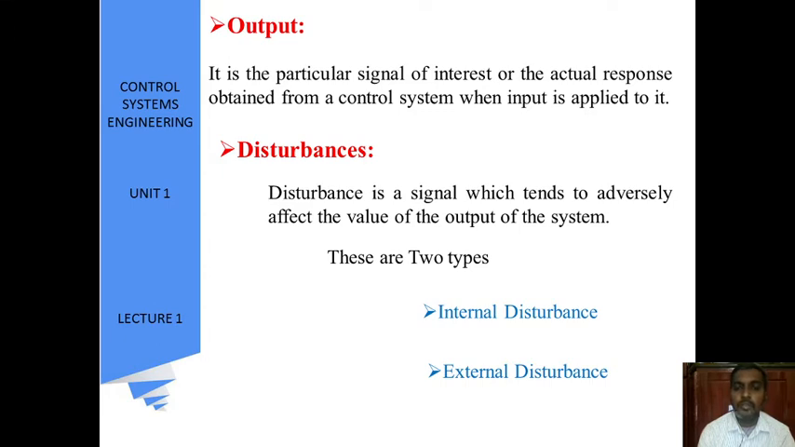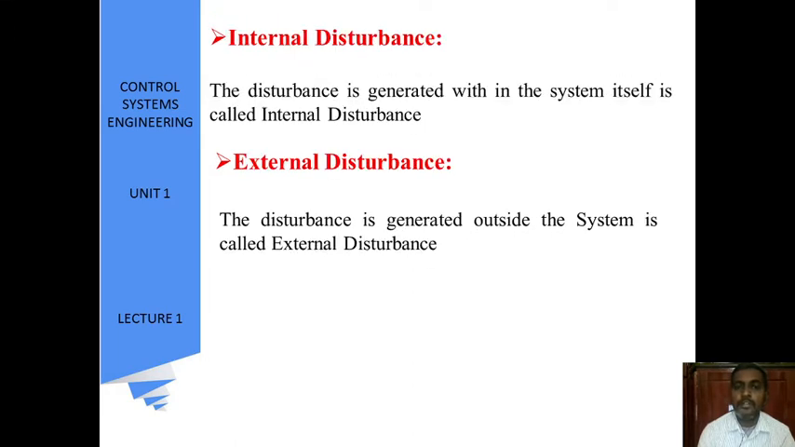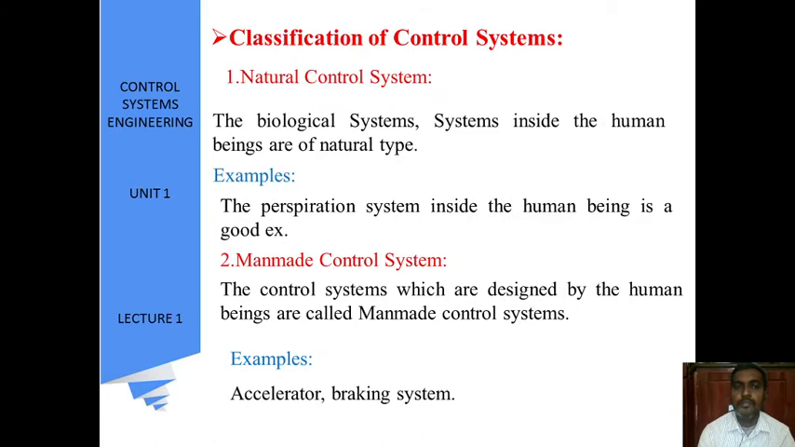We have disturbances, the internal disturbances as well as external disturbances. A disturbance is a signal which tends to adversely affect the value of the output of a system. Either an internal disturbance affects the value of the system or an external disturbance. An internal disturbance is generated within the system itself, and an external disturbance is generated outside of the system. Now coming to the next one, classification of control systems.